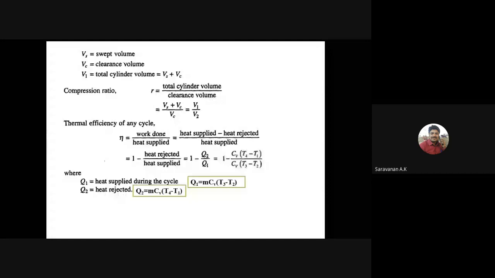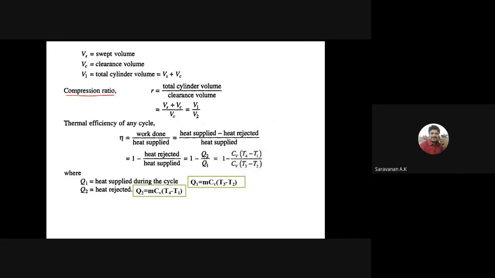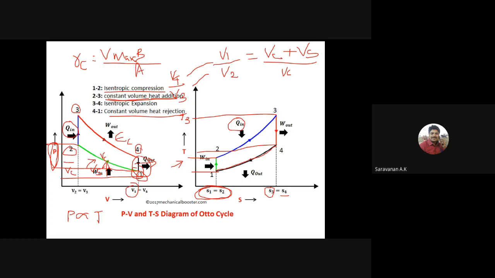We already discussed what the compression ratio is. The compression ratio means the volume before compression and the volume after compression, and the ratio between these two volumes is called the compression ratio. The total volume here before the compression is VC and VS, where VC is the clearance volume and VS is the swept volume.